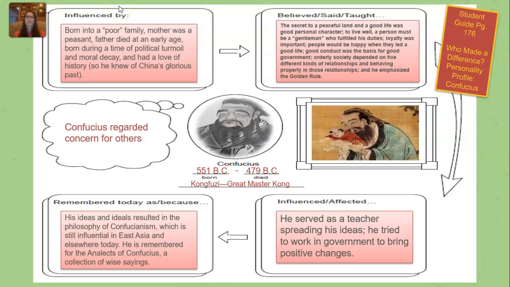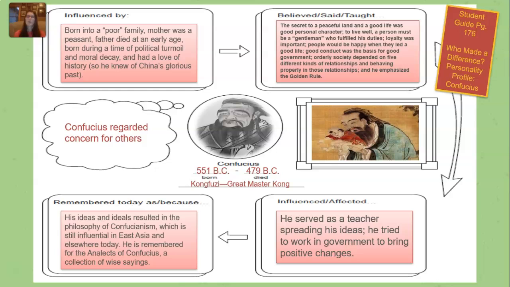What he believed and taught: the secret to a peaceful land and good life was good personal character. To live well, a person must be a gentleman who fulfilled his duties. Loyalty was important. People would be happy when they led a good life. Good conduct was the basis for good government. Orderly society depended on 5 different kinds of relationships and behaving properly in those relationships. And he emphasized the golden rule.